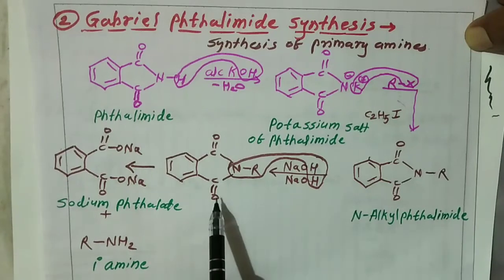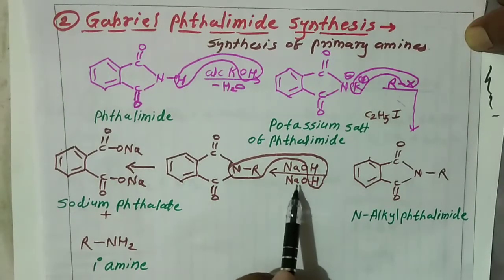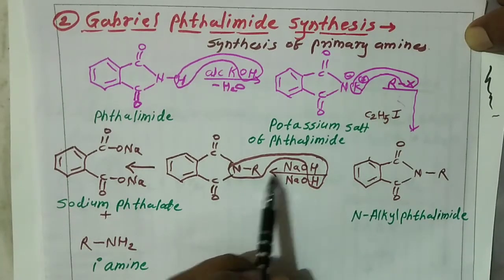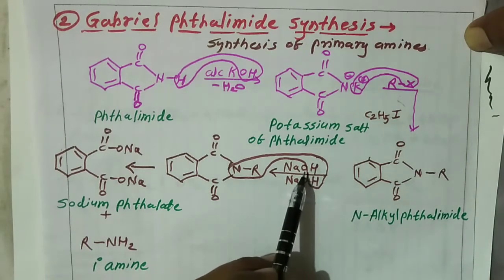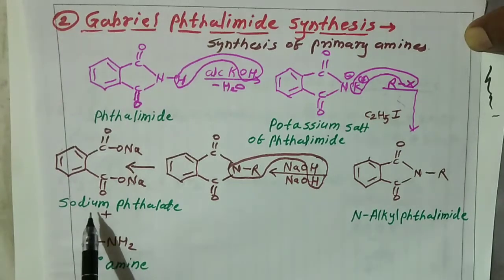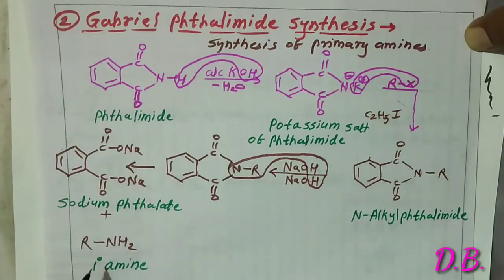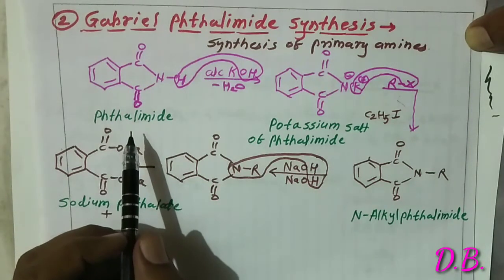And when N-alkyl phthalimide reacts with two molecules of sodium hydroxide, friends, we get sodium phthalate plus primary amine. These are the important reactions to synthesize primary amines from phthalimide, friends.